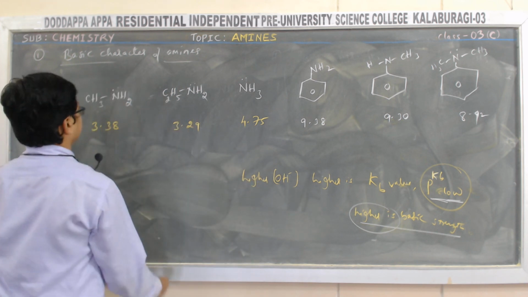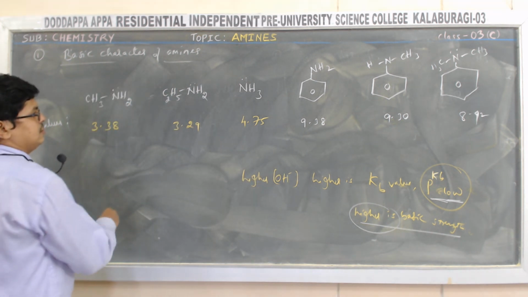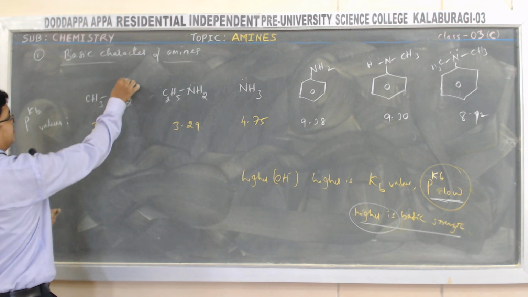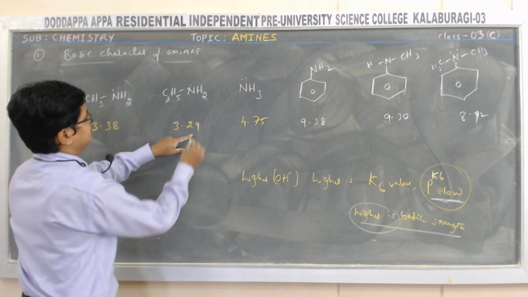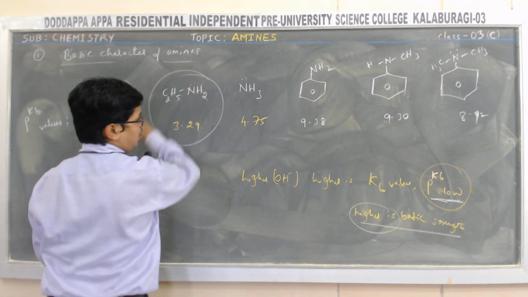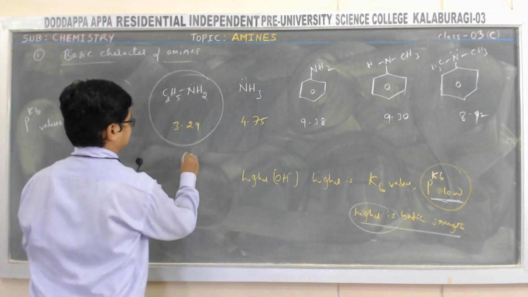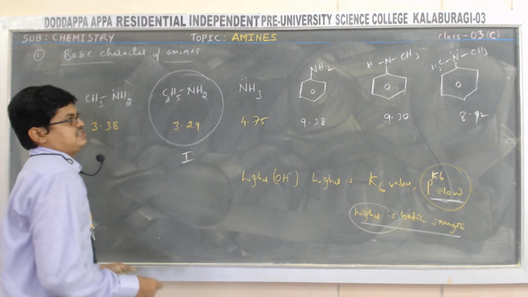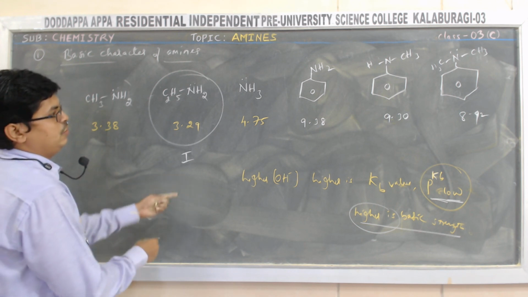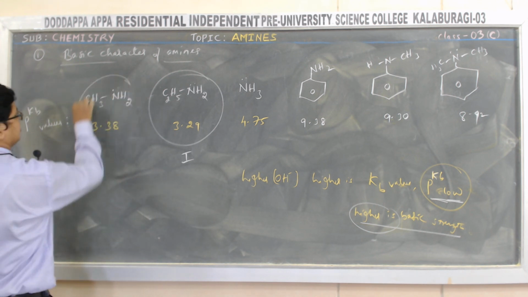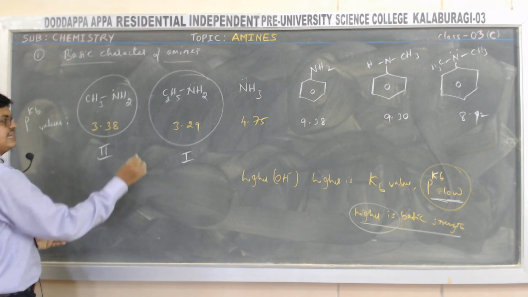Look at it. Which is having low? First, I think 3.29. 3.29 is the lower pKb value. This is first, more basic. Compared with that, second is this one, ethylamine stands second.